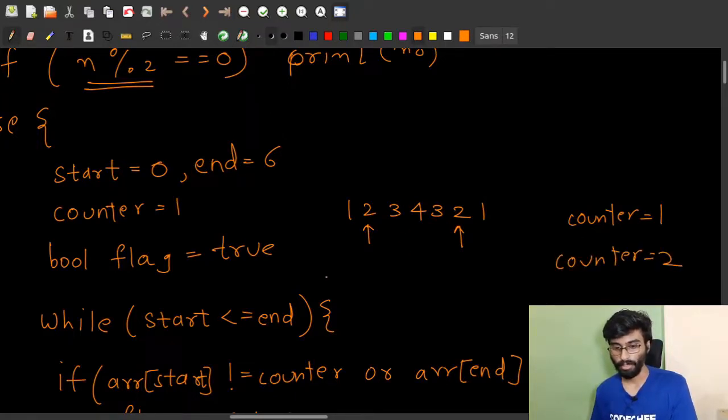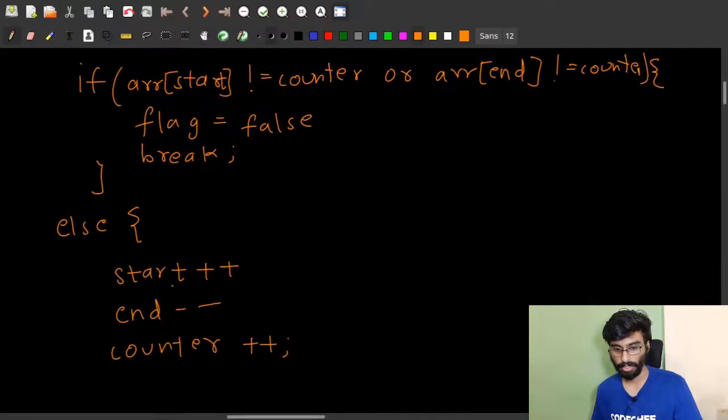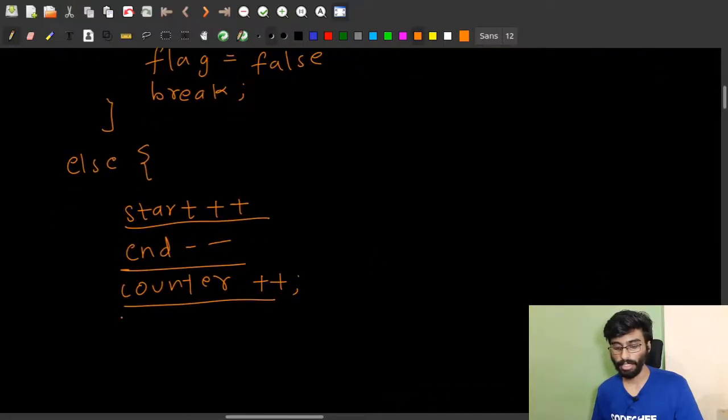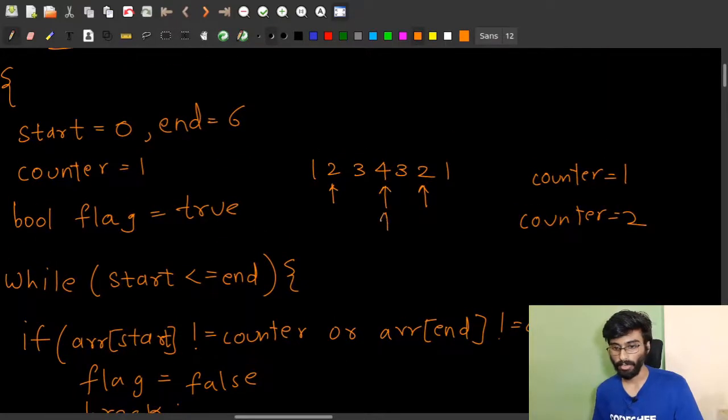So we will again check whether any of these conditions are true, then we can break out. But still the start and end pointers are not equal, so we will go into the else part, which is again incrementing the start pointer, decrementing the end pointer, and increasing the counter. So after running each iteration for each condition,